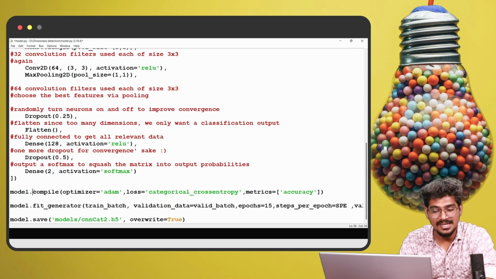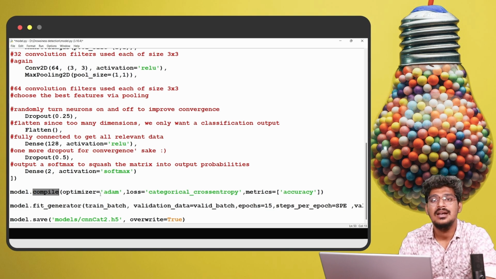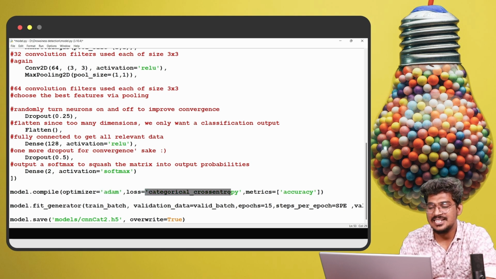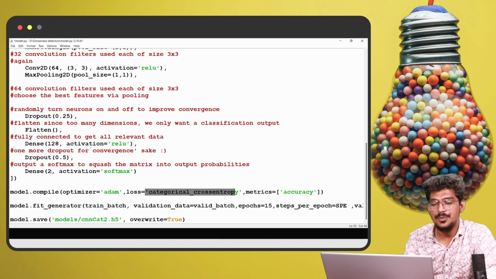Now we are going to compile the model. It will help deal with the hardware for training and validating the model. Here the optimizer is Adam, and the loss is categorical cross entropy. The compilation happens after building the model.